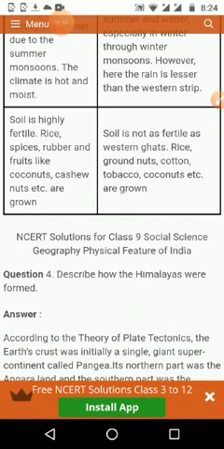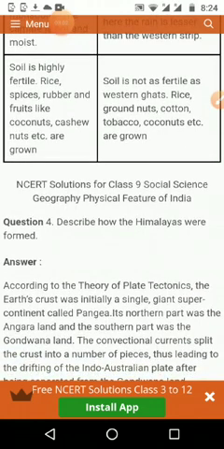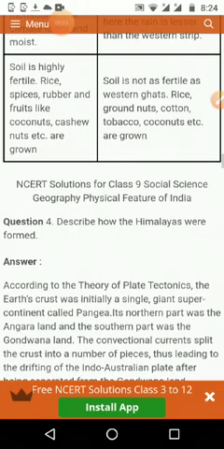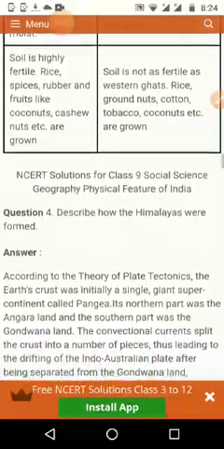Rice, spices, rubber, and fruits like coconut, cashew nuts, etc. are grown on the Western Ghat side. The soil in the Eastern Ghat is not as fertile as the Western Ghat. Rice, groundnut, cotton, tobacco, coconut, etc. are grown in the Eastern Ghat also. Only the fertility is different.